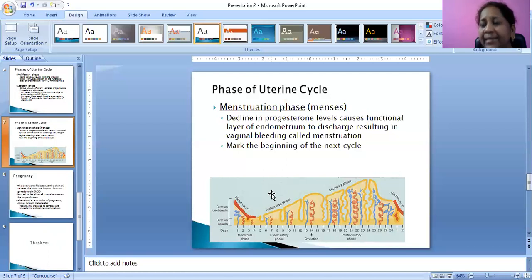In India, the menopause age is 49 to 50 years. Some may experience early menopause also. And in the USA, they experience menopause at the age of 55 years.